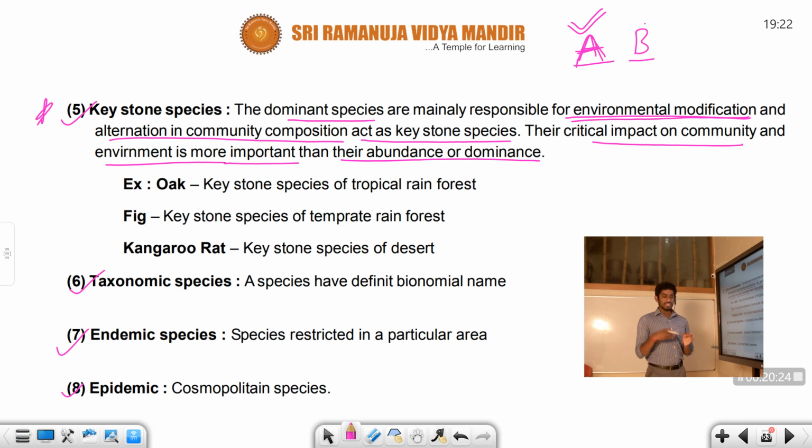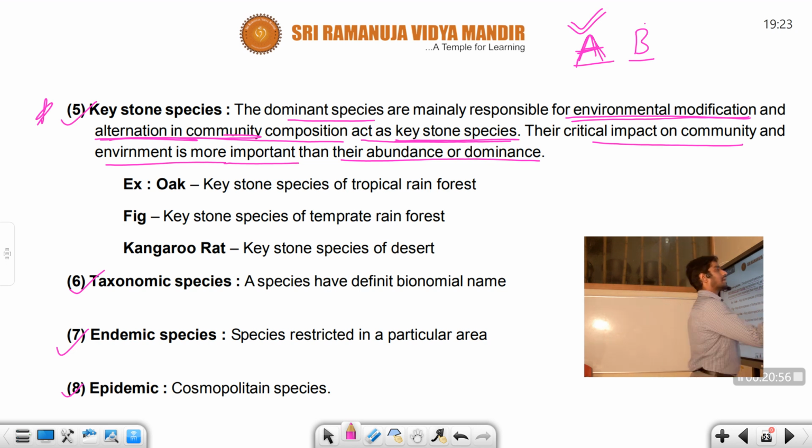Secretion of poisons against enemies is also environmental modification. That environmental modification is followed by some alteration, so changes also take place in the community. The community is the group of organisms available, so community composition changes take place. That's why it is called a keystone species, a very, very important species.